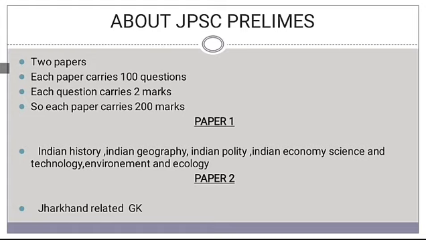Basically, JPSC prelims is conducted in two papers, first paper and second paper, and both papers carry 100 questions, and each question carries 2 marks. So there are a total of 200 marks in every paper. Paper 1 is of 200 marks and paper 2 is of 200 marks.